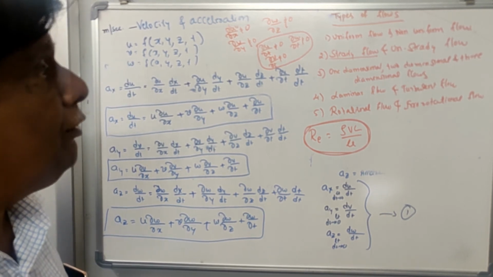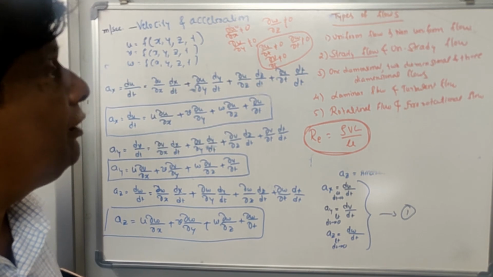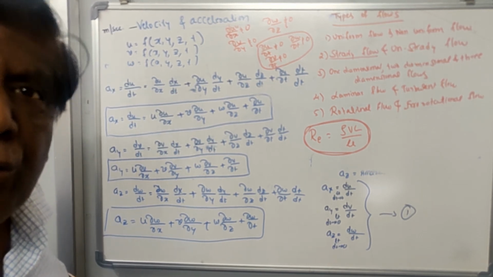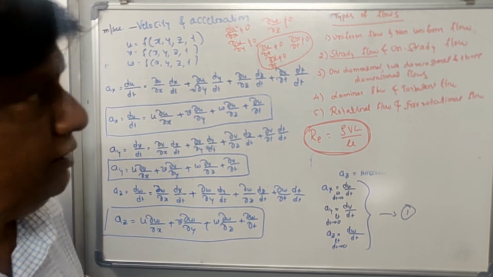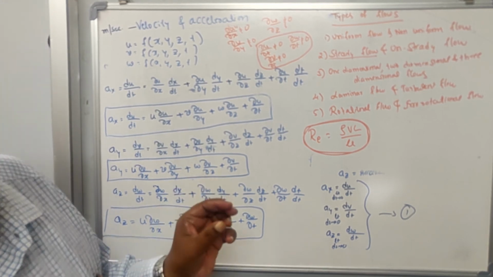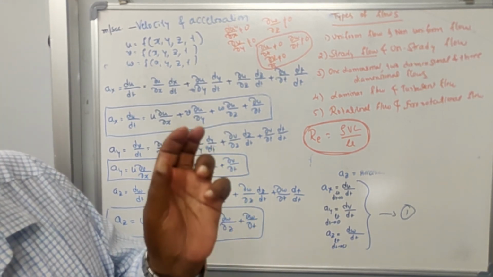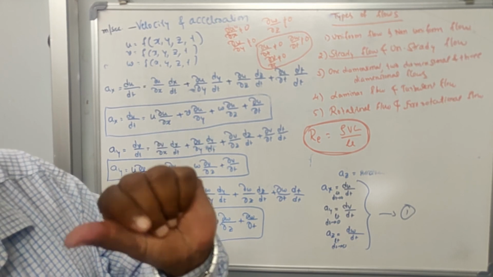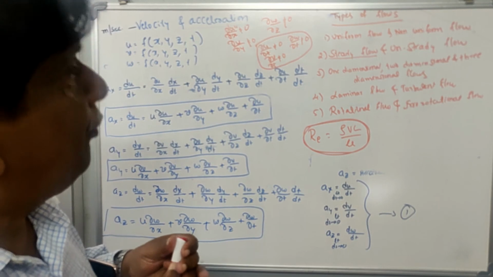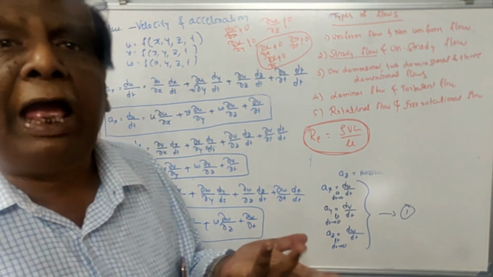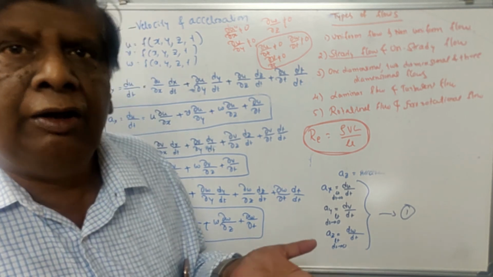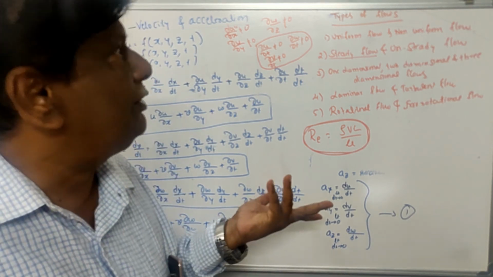Then rotational flow and irrotational flow. Rotational flow means, when the fluid particle is in motion, it also rotates about its own centroid, then you can call it rotational flow. When the fluid particle is in motion and also rotates about its centroidal axis, then it is rotational flow. Or in terms of angular velocity, if the angular velocity is 0, it is irrotational flow. If angular velocity is there, it is rotational flow.